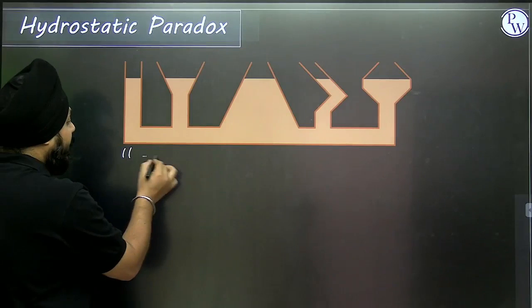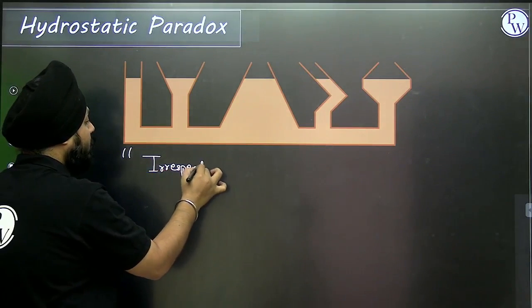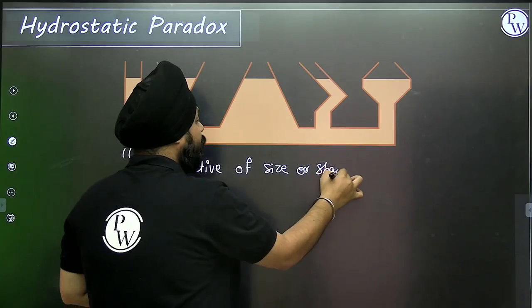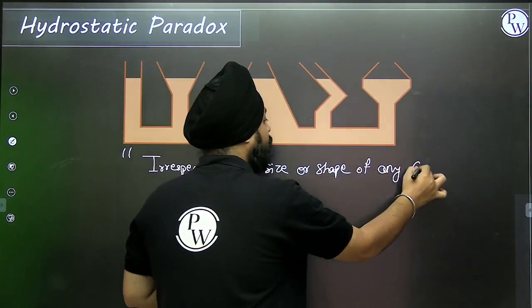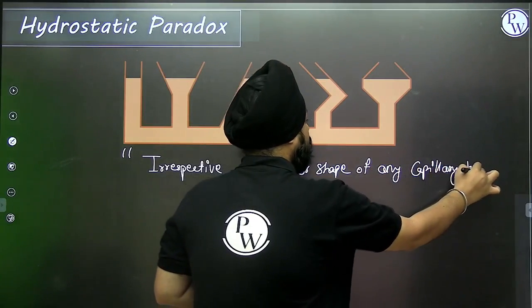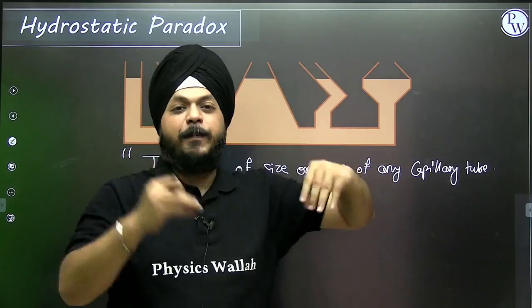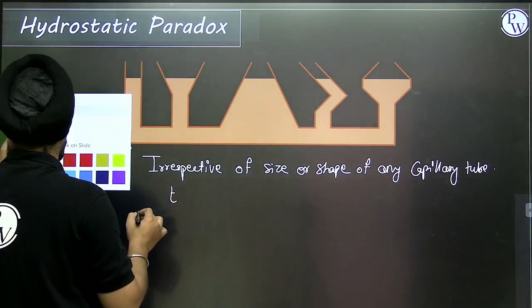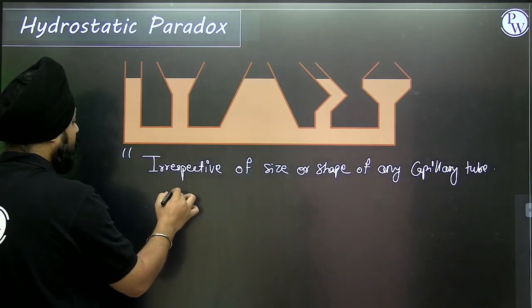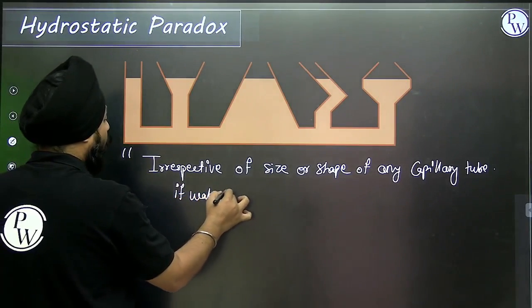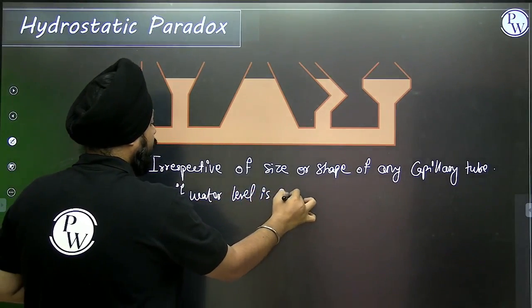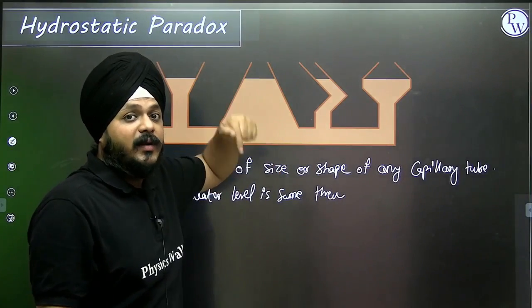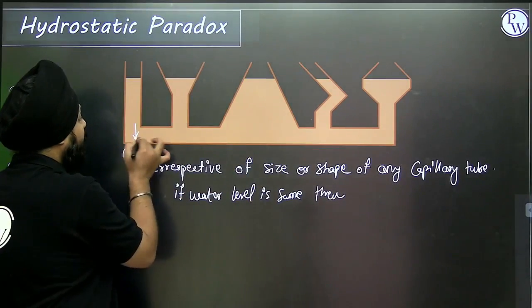What does it state? Irrespective of the size or shape of any capillary tube, if the water level is the same, then the pressure transmitted by the fluid at the bottom will be equal.